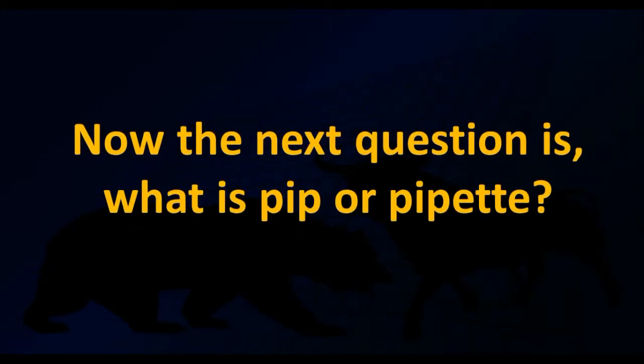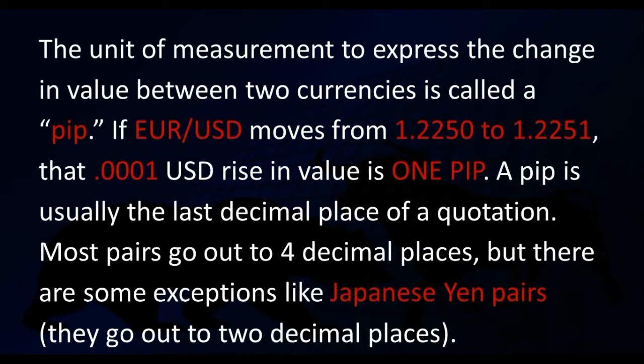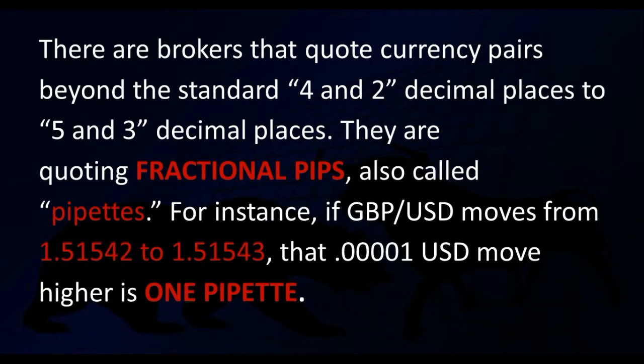So I hope you understood the concept of bid price and ask price. Now the next question is, what is a pip or pipette? The unit of measurement to express the change in value between two currencies is called a pip. If EUR/USD moves from 1.2250 to 1.2251, that 0.0001 USD rise in value is 1 pip. A pip is usually the last decimal place of a quotation. Most pairs go out to 4 decimal places, but there are some exceptions like Japanese yen pairs. They go out to 2 decimal places.